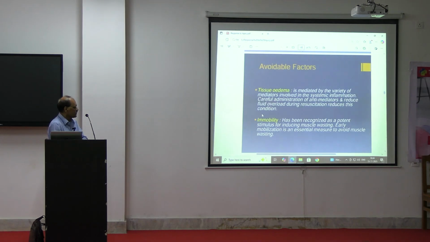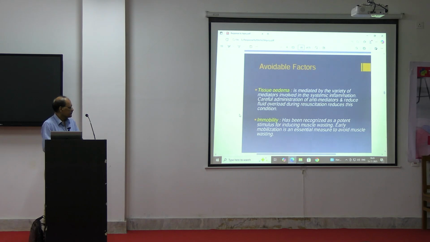Tissue edema should be avoided. It is mediated by a variety of mediators involved in the systemic inflammation. Careful administration of anti-mediators and reducing fluid overload during resuscitation reduce this condition. We should not allow the tissue edema to occur. So the fluid balance has to be maintained. IV fluid has to be given.